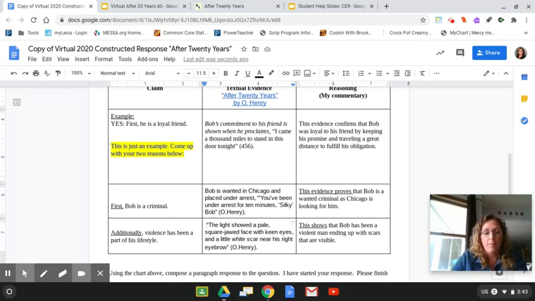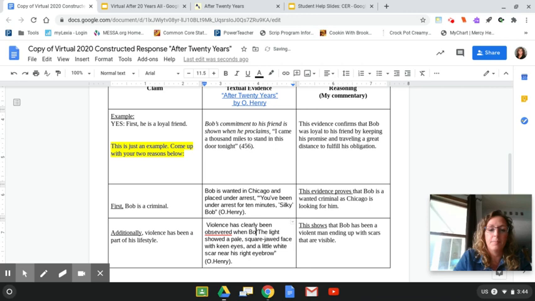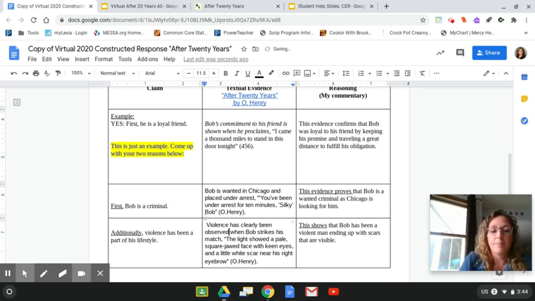So violence has clearly been observed when Bob strikes his match. So right there, now I have introduced my quote. I don't just drop it in there. I want to make sure that I've introduced it.